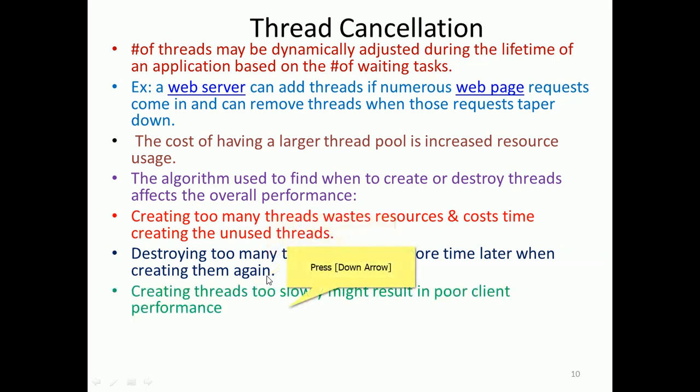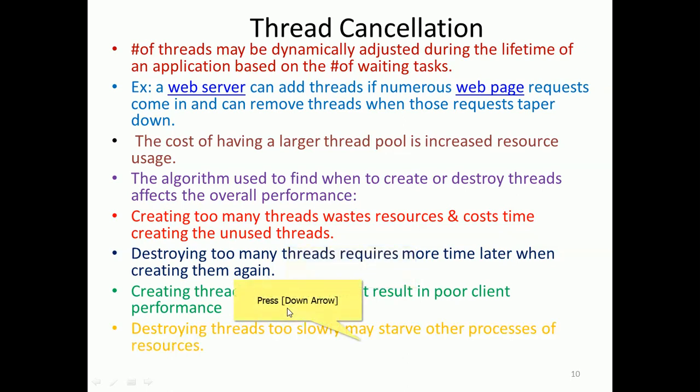Creating threads too slowly might result in poor client performance, so on either side we have benefits and difficulties. Destroying threads too slowly may starve other processes of resources.